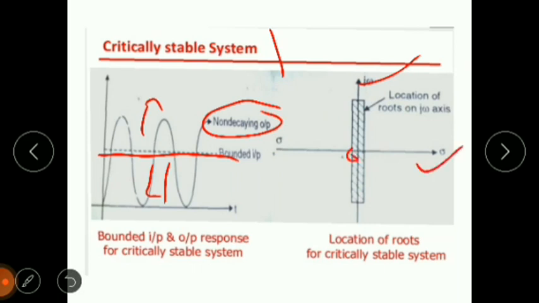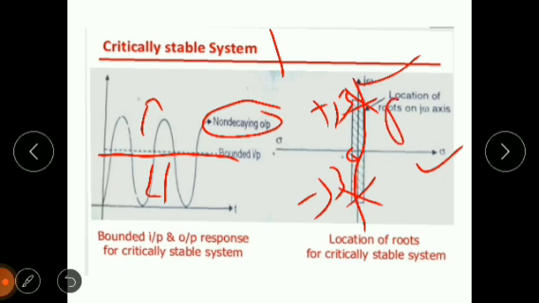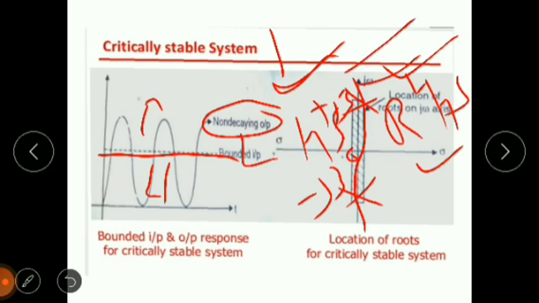Sigma is 0, so it does not shift our poles off the axis. The j omega value was 3, so plus j3 comes here and minus j3 comes here. If we draw a line through them, it lies on the imaginary axis. So we can see that our poles lie neither on the right hand side nor on the left hand side. The poles lie on the imaginary axis. So we can say the system is neither unstable nor stable: the system is marginally stable, or critically stable. So this is the critical stability of the system.